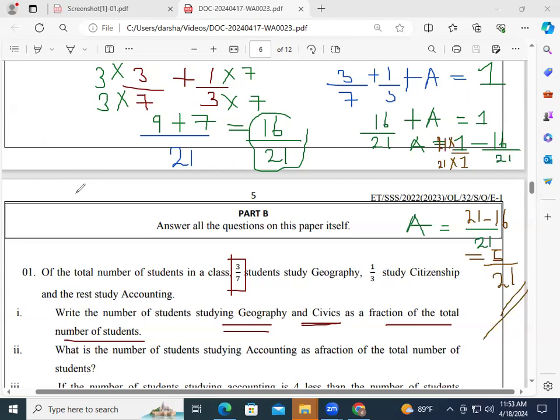So these kind of question they can ask, okay, normally geography and civics means you add those 2 fractions. We want to find the accounting from the total. That means from 1, you have to deduct geography and civics. Then what you get is the answer, the number of students studying accounting as a fraction.